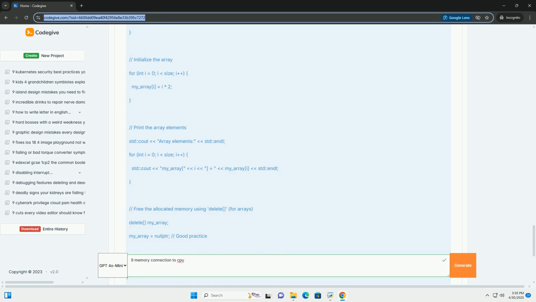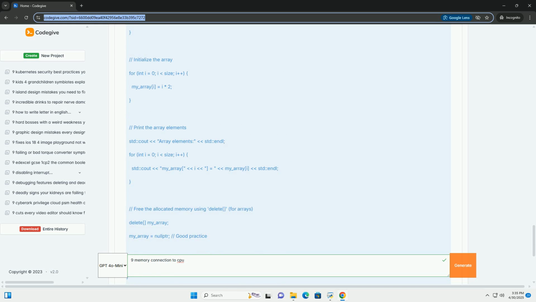malloc is a standard C library function for dynamic memory allocation. It requests a block of memory from the system's heap. sizeof(int) calculates the total number of bytes needed to store size integers, which is 10 in this case. sizeof(int) returns the size of an integer in bytes, usually 4 bytes.